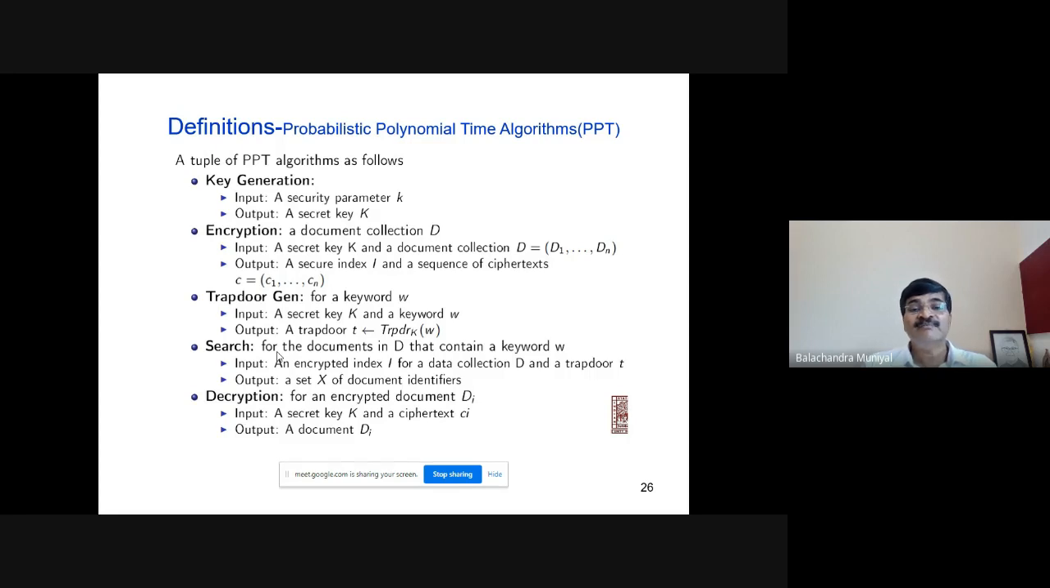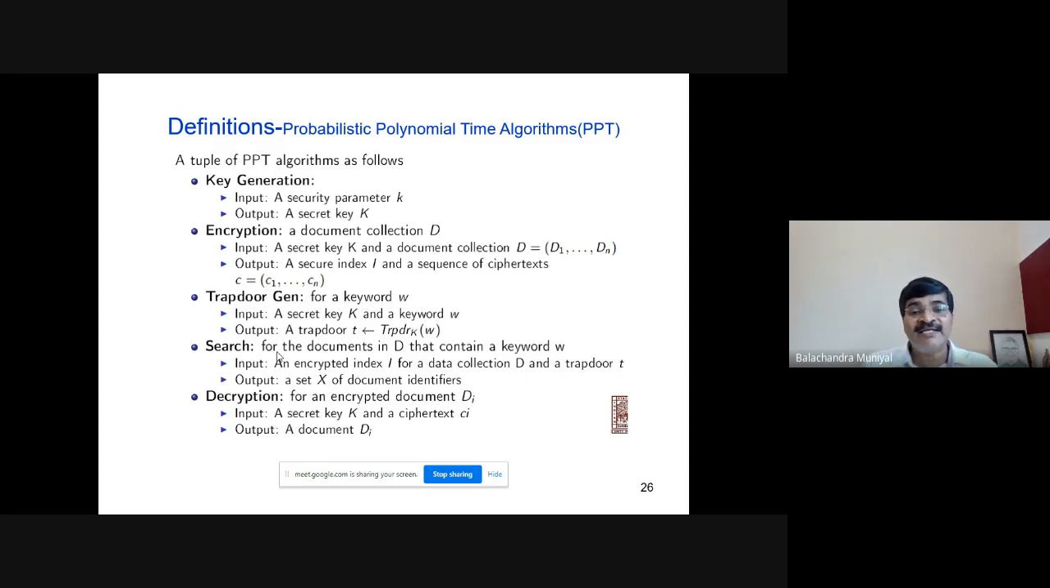Then the search operation for the documents in the document collection D that contain a keyword W. Input is an encrypted index I for a data collection D and a trapdoor T. Output is a set X of document identifiers. Now you might have understood here, the cloud server doesn't search the actual document, but it searches in the index. It cannot understand the contents of the documents here. Okay, so your documents are safe.